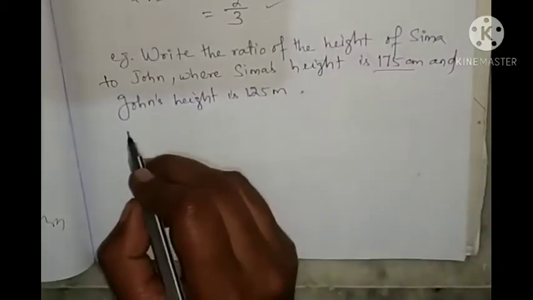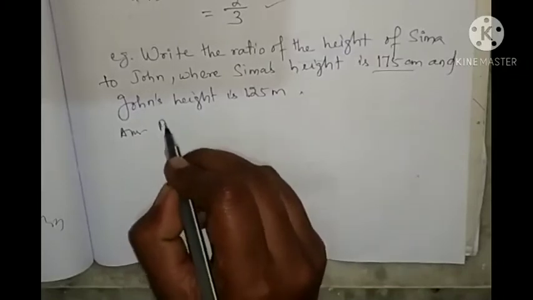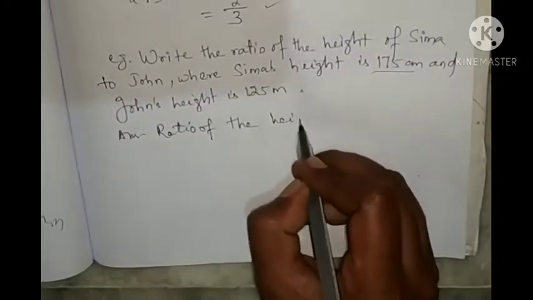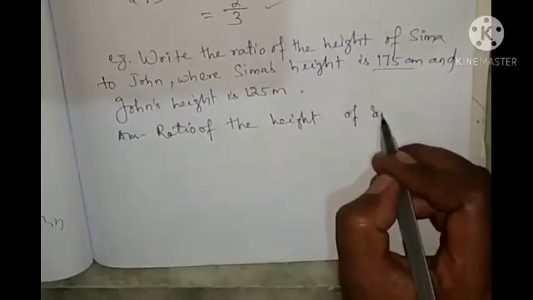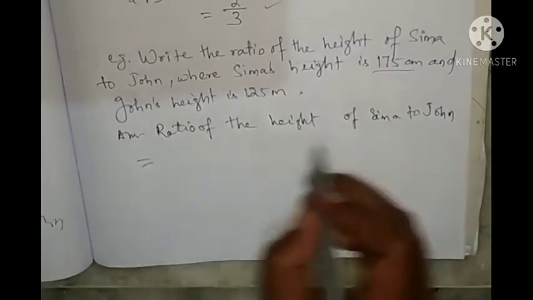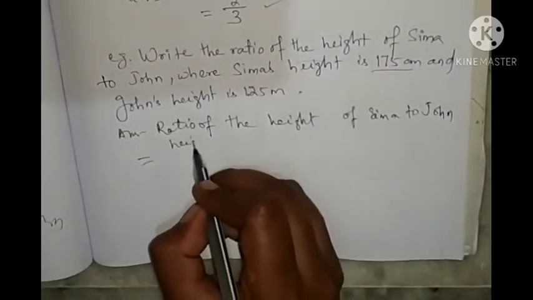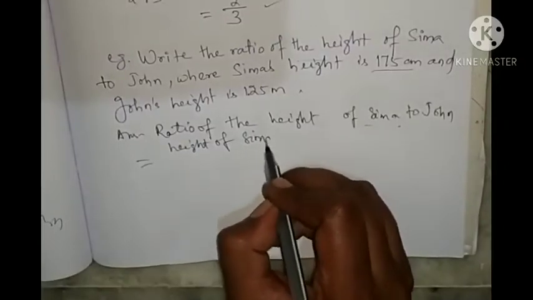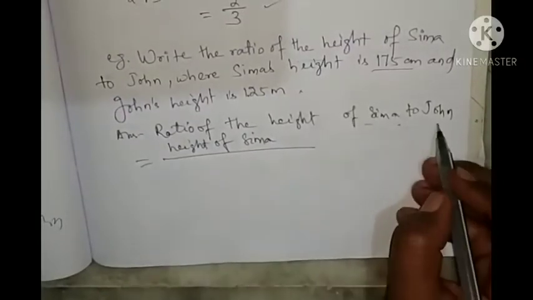So you will write the answer. Ratio of the height of Seema to John equal to, so what will you write first? Height of, first given Seema, so you will write height of Seema by, then second what is given?